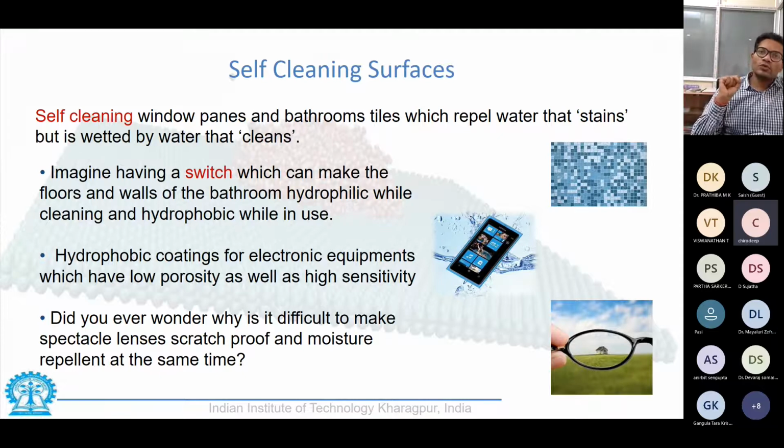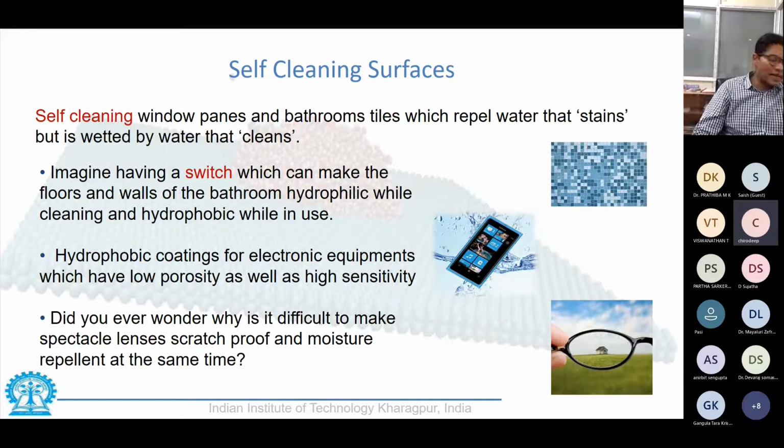However, as a result, I am compromising the cleaning power of the lens. So when I try to clean them with some spray or some cloth, I would tend to induce certain minor scratches in them. And once those scratches have been sustained by the glass, they would gradually increase. And why that would gradually increase, we would also see in this lecture in due time. The same holds true for your mobile screen. So that is also something very similar.